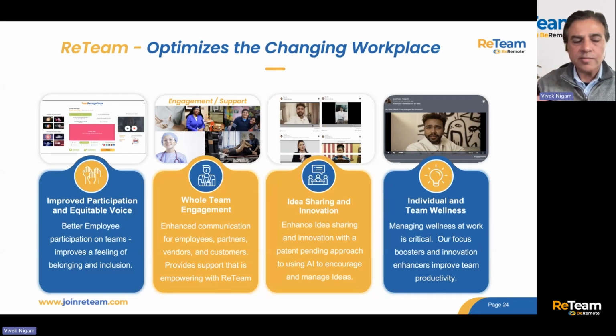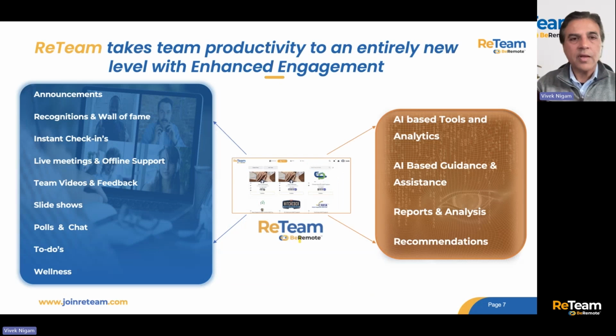Here's our 4 key pillars: improving participation and make sure everybody has a voice, engaging the whole team, especially the folks that are not in the office, who are maybe out on the road, or who check into the office periodically, but typically are in a remote location. Idea sharing and innovation, and of course, individual and team wellness. We have a heavy focus on analytics and AI that analyzes how things are going and helps make adjustments based on those analysis and give you recommendations and predictions.